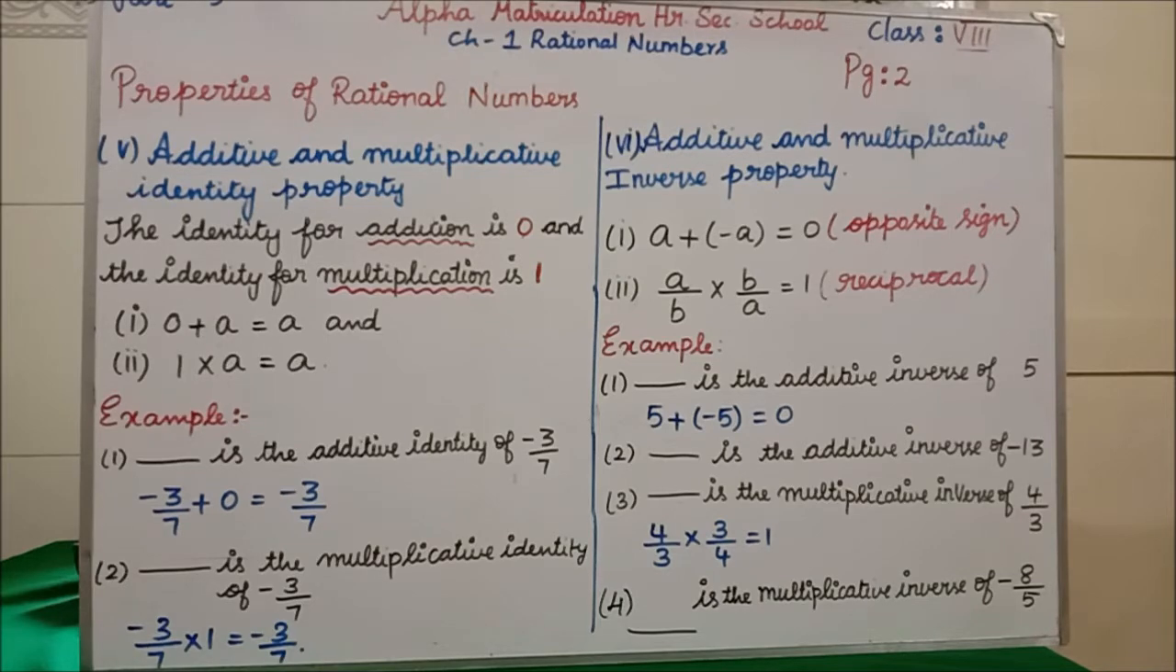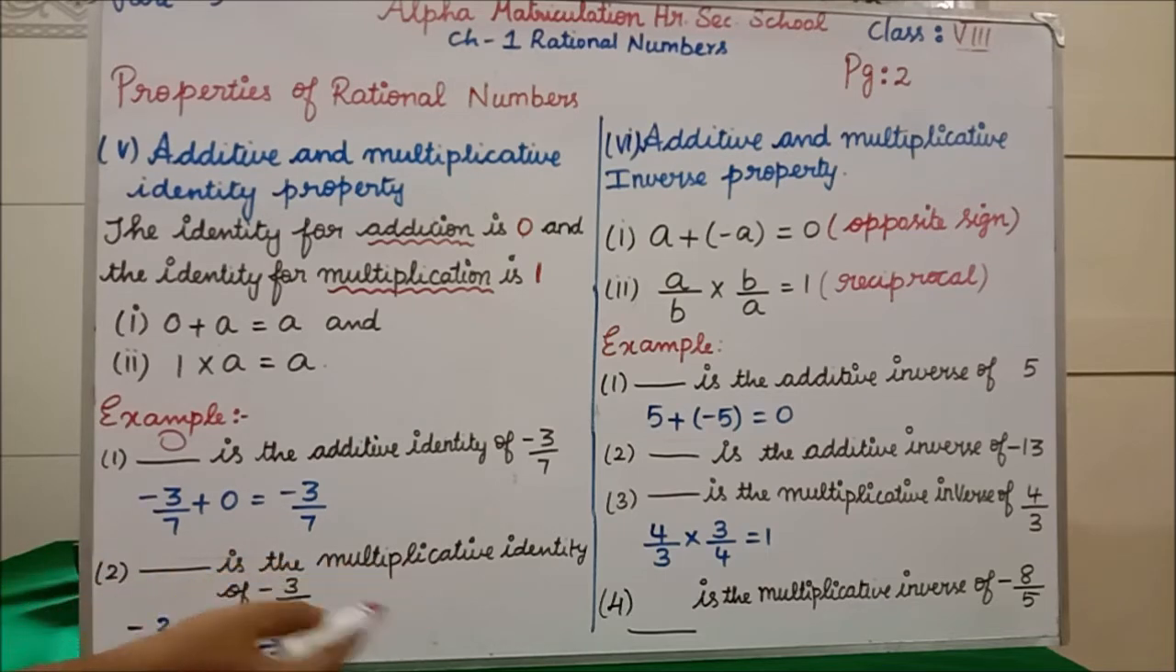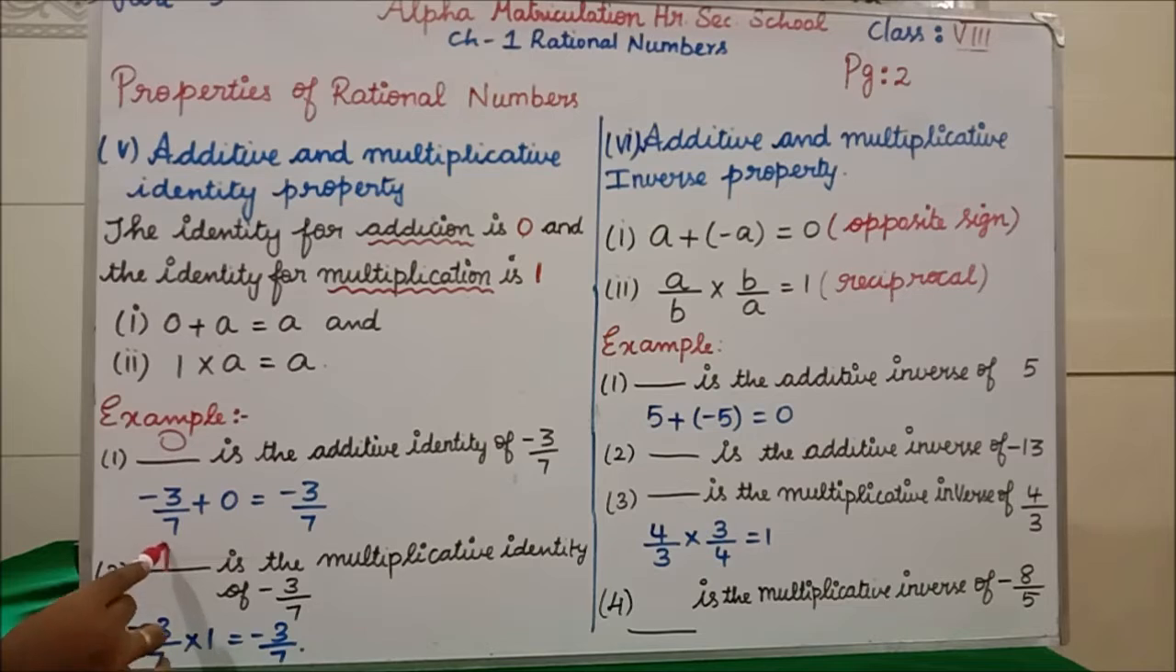Can you able to understand? So in this first dash, what is the answer? Dash is the additive identity of minus 3 by 7. The answer is what? 0. Clear? Dash is the multiplicative identity of minus 3 by 7. 1. 1 is the multiplicative identity of minus 3 by 7. Clear? Next we will see the sixth property, the heading is additive and multiplicative inverse property.